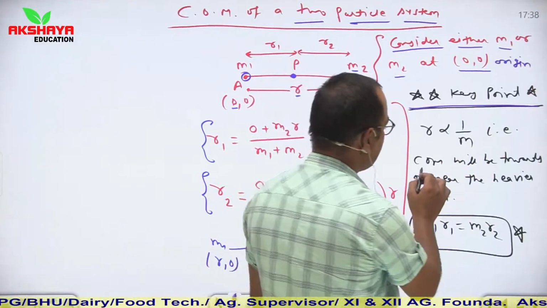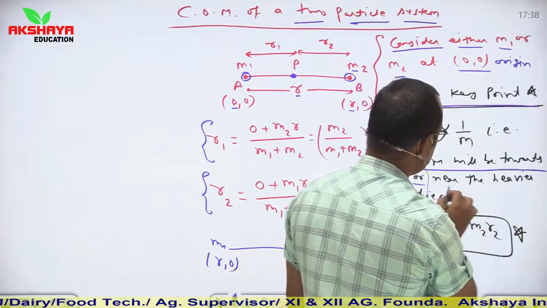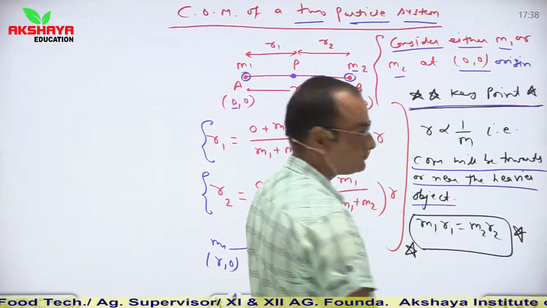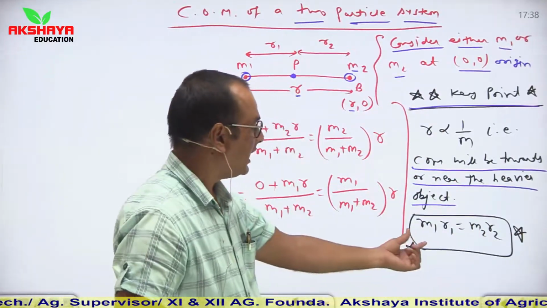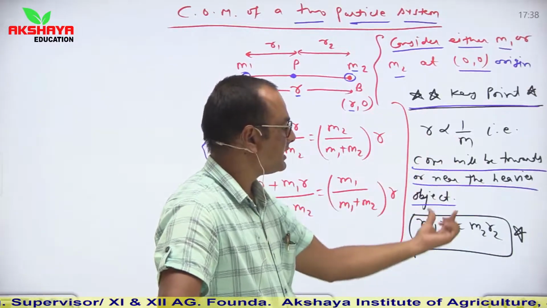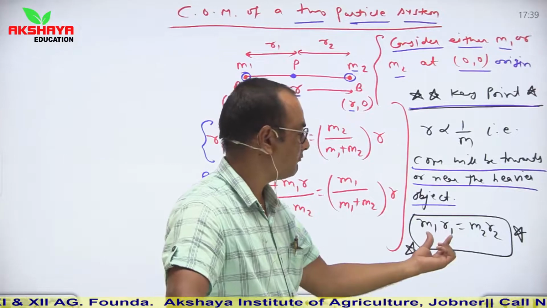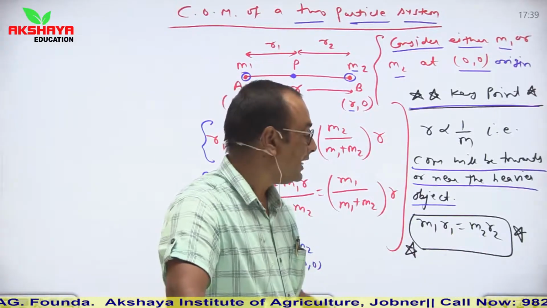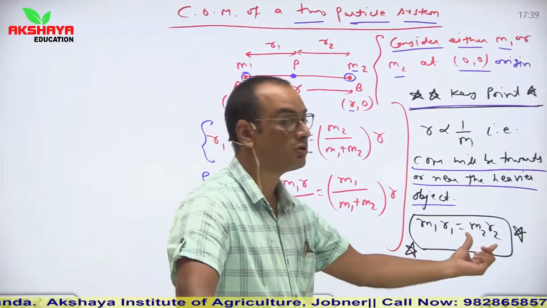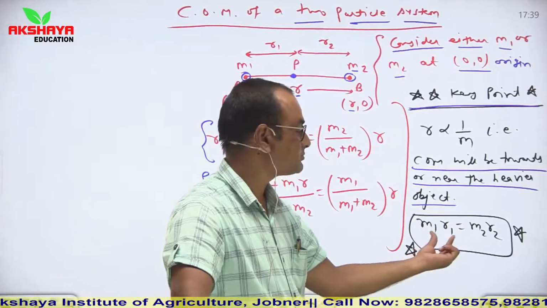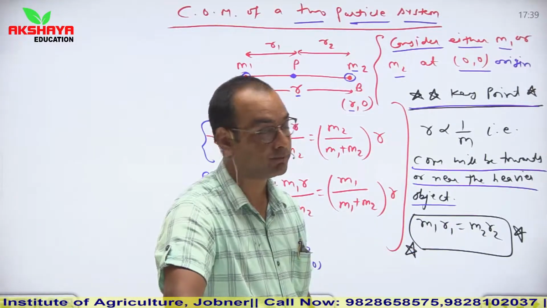So we can say that the center of mass will be near the heavier object. Clear? And by using this relation, we can say that m1 r1 is equal to m2 r2. It means the mass moment is constant at two different positions.